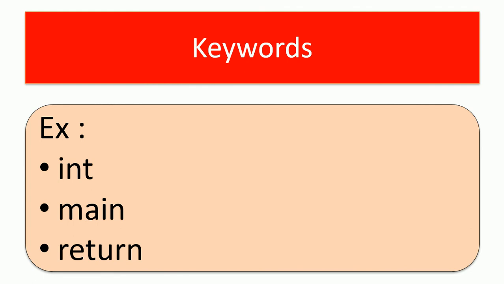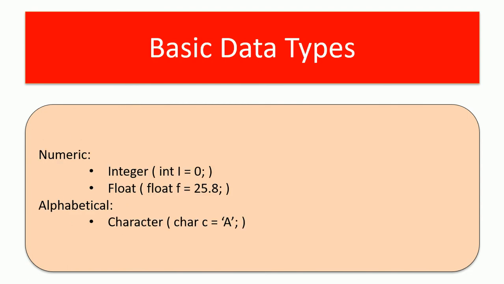So compiler will understand that this is a function and this is the starting point of the execution. The word return, compiler will understand that the method, I mean the function has come to end of the execution. Now it is time to return some value to the place where it is called. So these are the keywords. The words that are understood by the compiler is called as keywords, right?